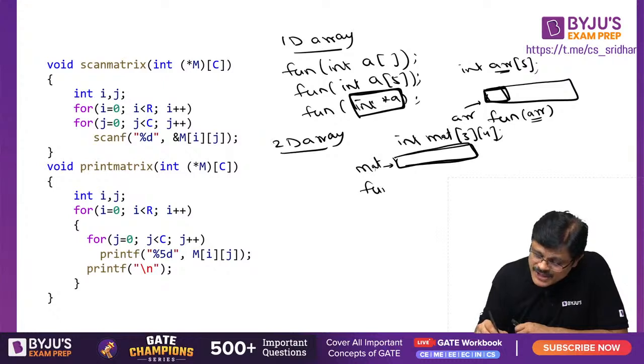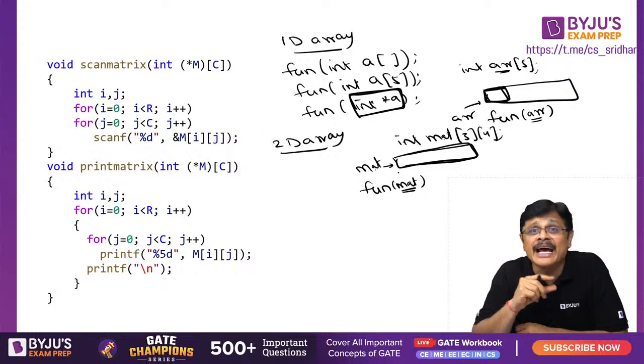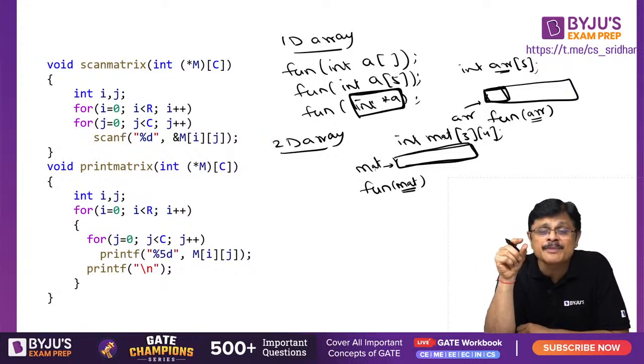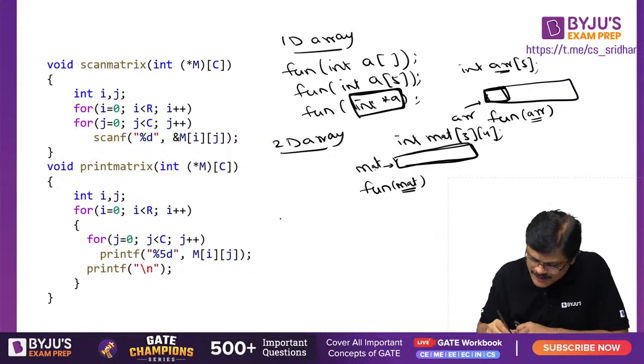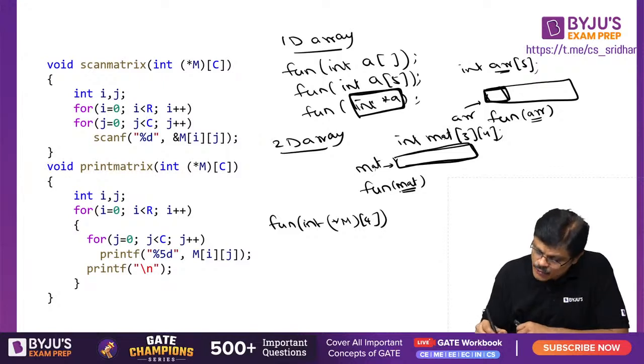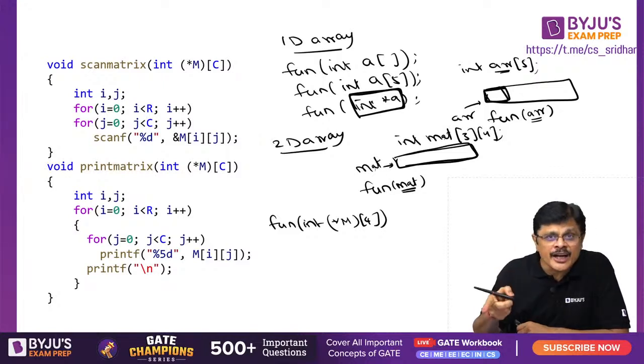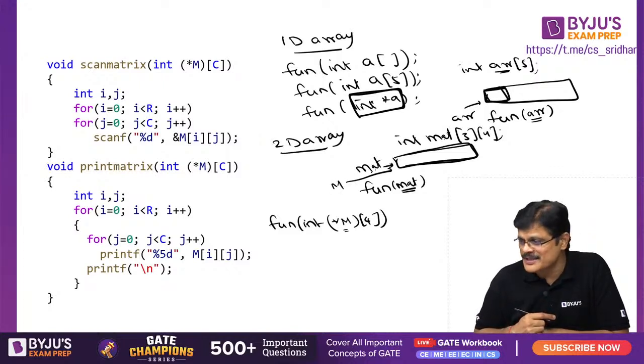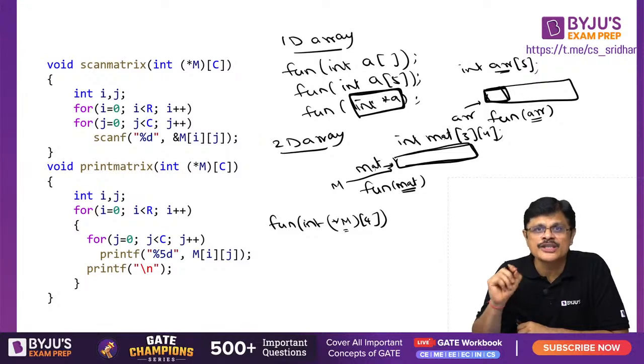See, you call this function with mat, that is you want to send this mat as an argument to the function. So what is the argument to the function, sir? It is a pointer to an array of 4 integers. So whatever is the formal parameter, that also must be a pointer to 4 integers. When you call this particular function, the argument should be a pointer to an array of 4 integers. So mat refers to a pointer to an array of 4 integers. Even this M refers to a pointer to an array of 4 integers. So they should match with each other. That is the logic, my dear friends.